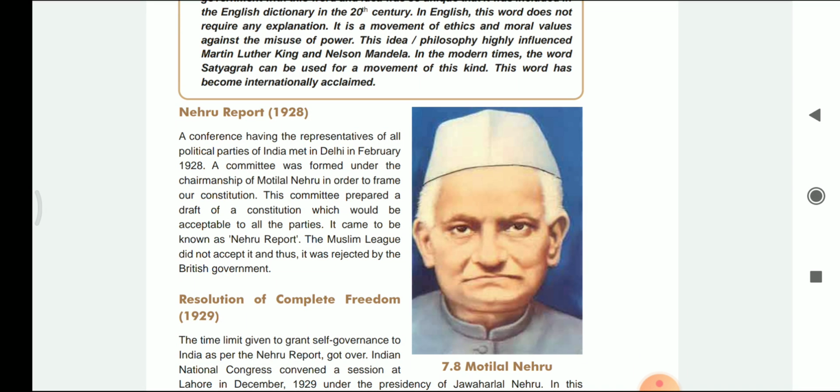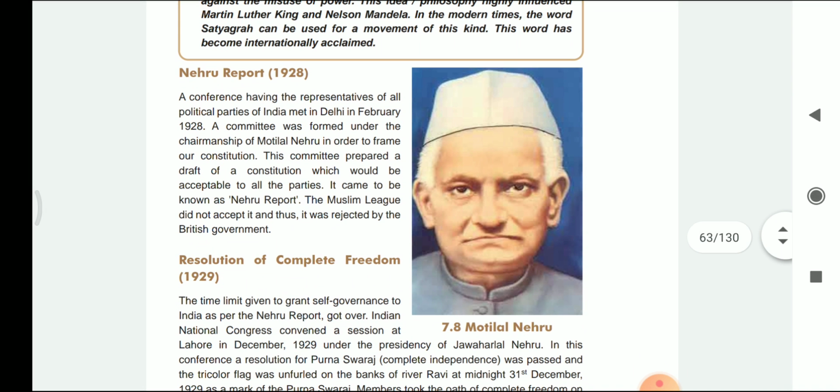My dear students, during the previous lecture, we were studying unit number 7, that is Following the Mahatma, part 1. We studied about the Nehru Report in 1928, in which the various political parties of India met in Delhi in order to frame our constitution. The draft of the constitution had to be acceptable to all the parties of the country, and hence the Nehru Report was prepared, which was rejected by the Muslim League, and therefore it was not accepted by the British government.